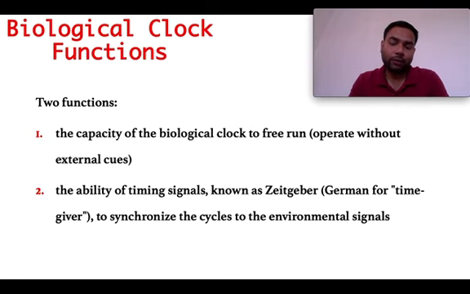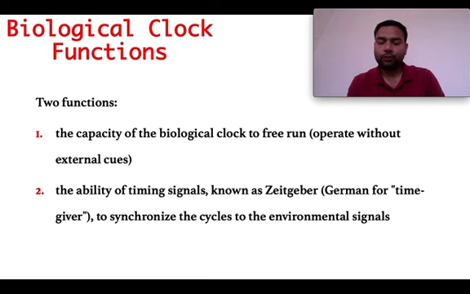So there are different functions of the biological clock. Once we know the characteristics of the biological clock, we should know that mainly two functions are there. The first function is the capacity of the biological clock to free run, that is, to operate without external cues. For example, as we were discussing in biological endogenous rhythms, if the clock is endogenous, then it can run the cyclical phenomenon without the external cues. Even if the environmental cues are absent, the biological clock can free run.